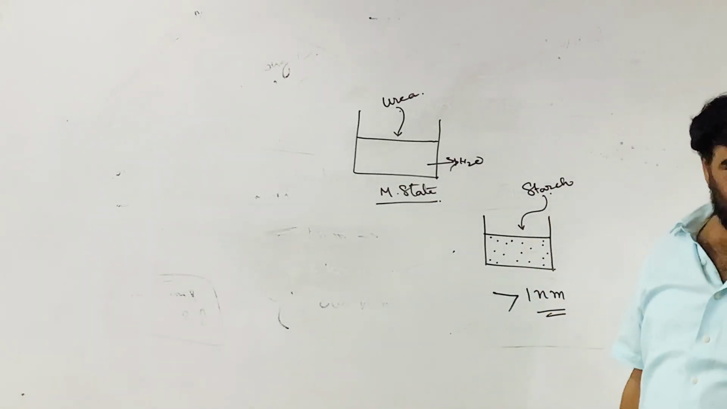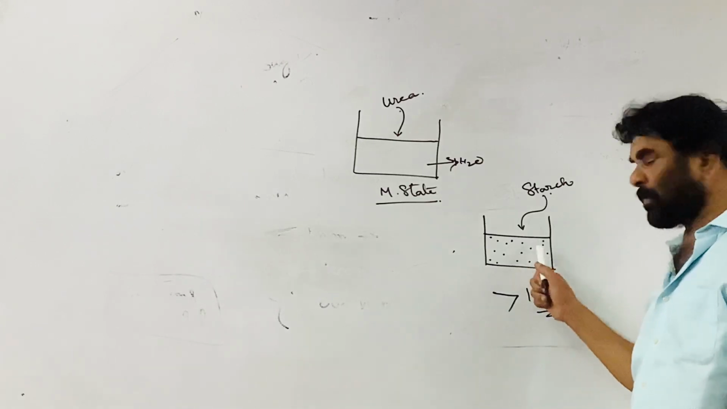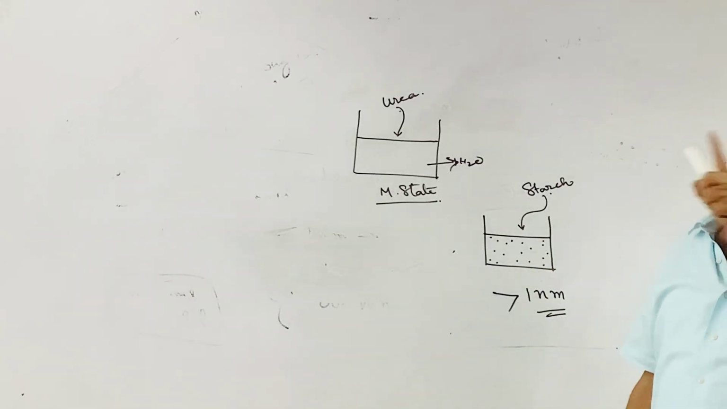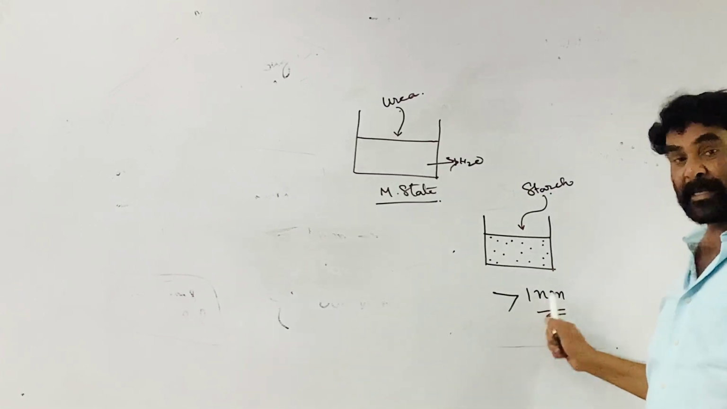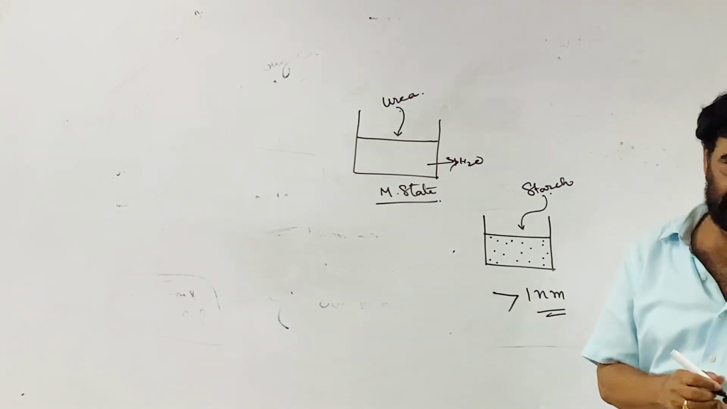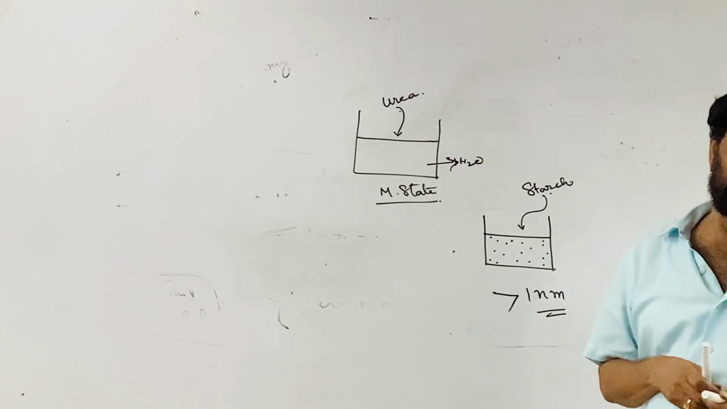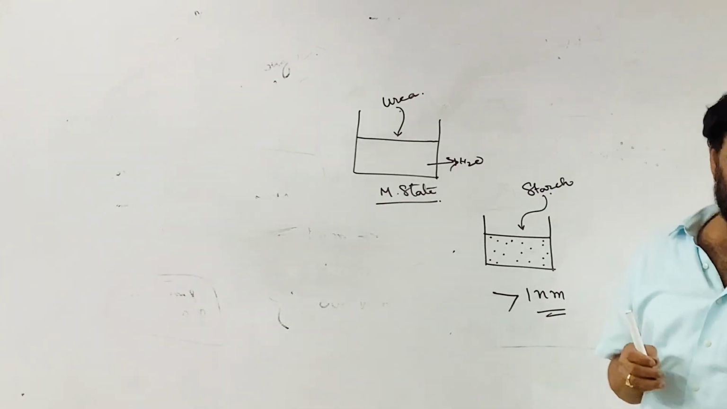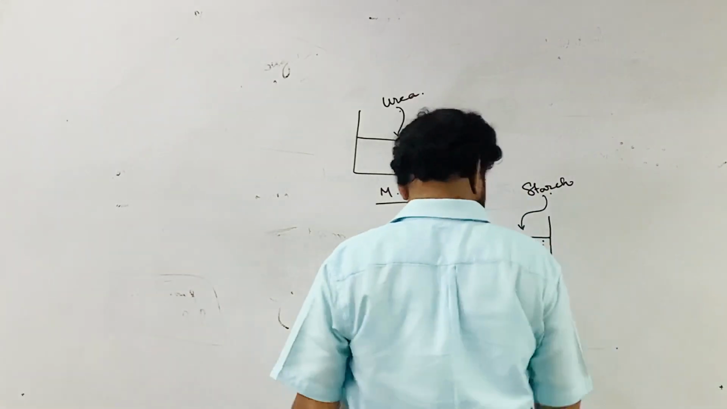Therefore, a starch and water mixture is an example of a colloidal solution, not a true solution. Why? The size of the particle matters. The size of the dispersed particle is greater than 1 nanometer. To say it is a solution, the size should be less than 1 nanometer. That is one thing. And the second one is